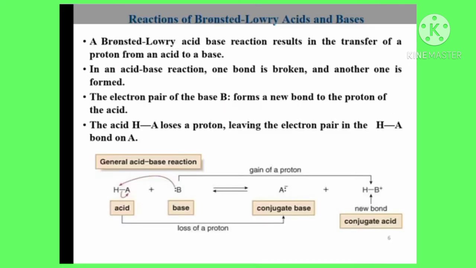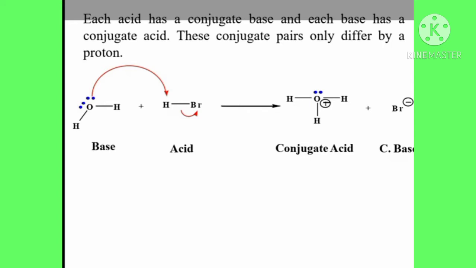Next, an example of Bronsted-Lowry acids and bases. Here H2O is a base and HBr is an acid. The lone pair of H2O abstracts or gains this hydrogen and forms the conjugate acid, and the acid loses a proton and forms the conjugate base.